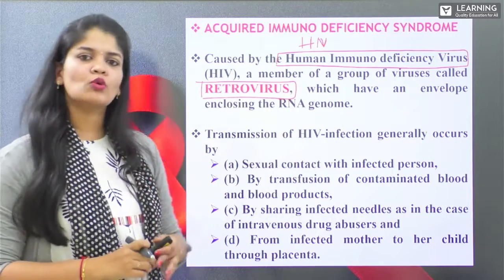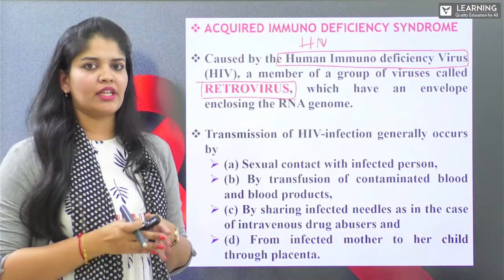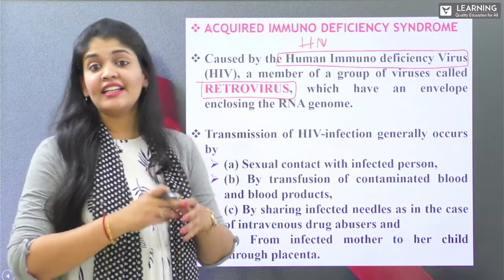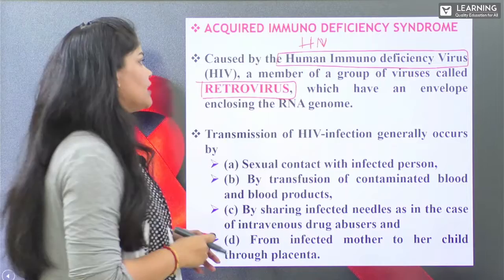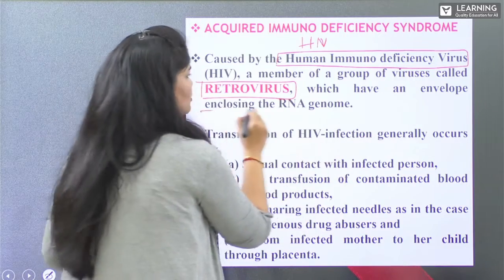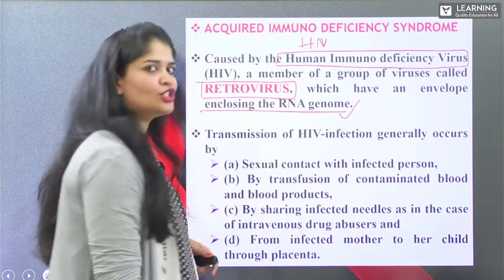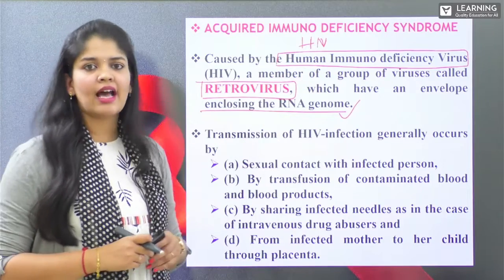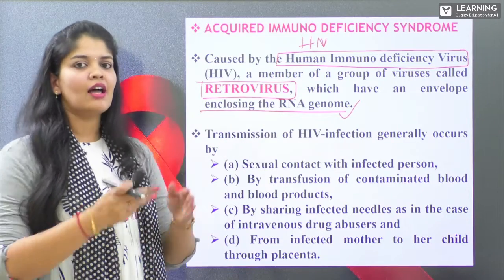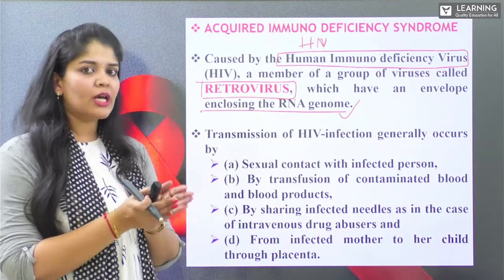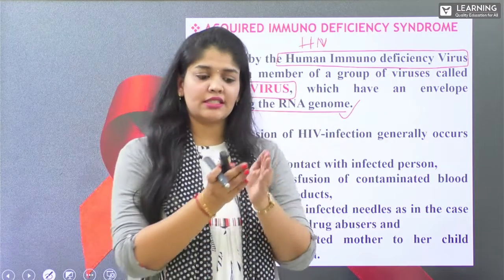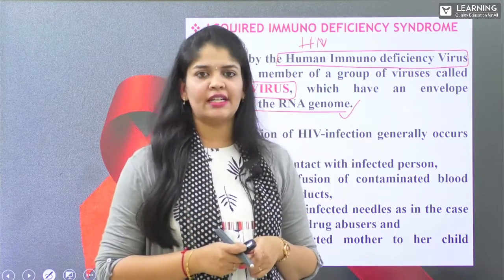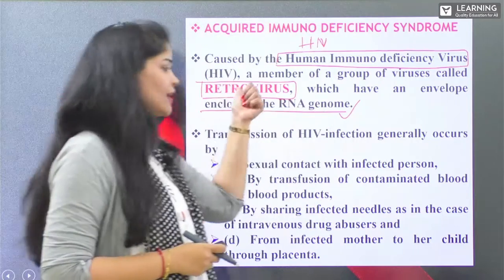Retro literally means old, aged. Retrovirus, where this HIV is enclosing RNA as its genetic material, and which has an envelope that encloses the RNA genome. That means here we do find the presence of a single stranded RNA which acts as a genetic material, and this is present inside the envelope, where we can see this envelope is enclosing its genetic material, and RNA is the form of genetic material we do find in the case of retroviruses.